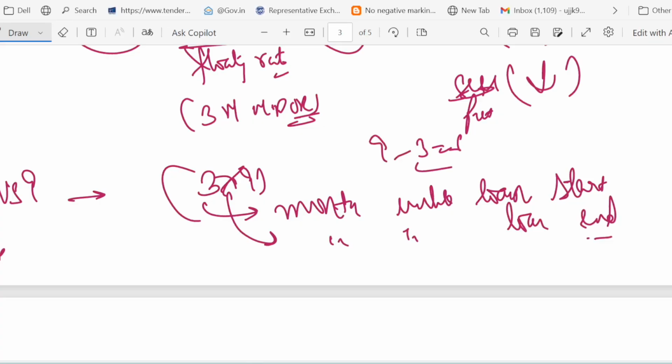Suppose I say 4 into 7 FRA. It means the FRA will start, the loan will start from the 4th month and it will continue till the 7th month. So effectively the period is only 3 months.